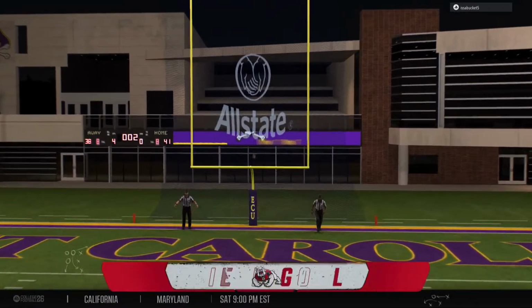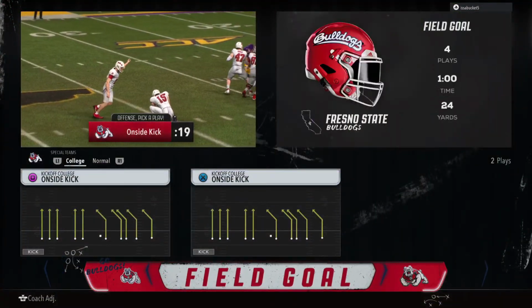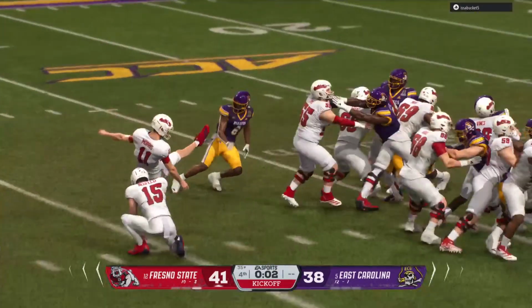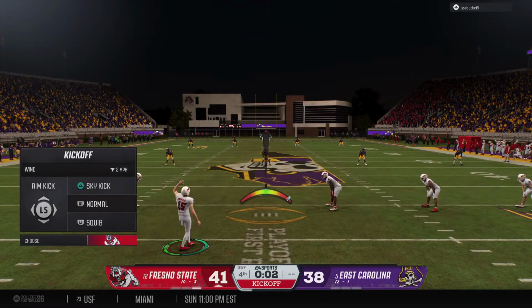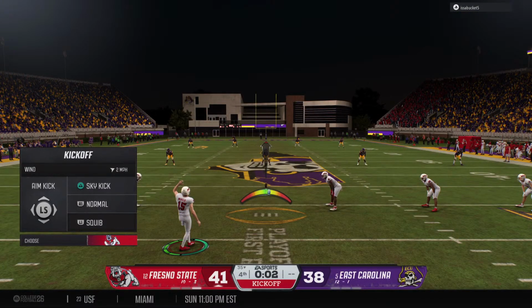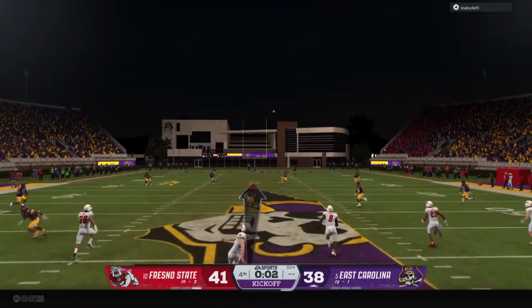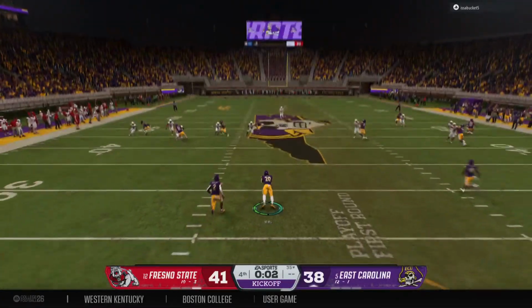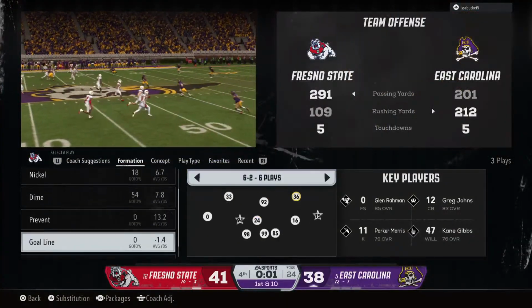And that kick right down the middle. Can't hit it any better than that. And they've regained the lead. Snap, the hold, the kick, everything there perfect to put 3 points up here for the offense. Gets off a squib kick. It'll be fielded by one of the up men.